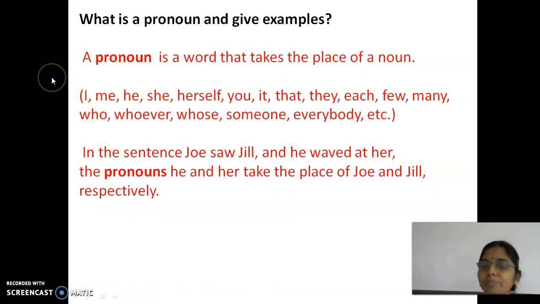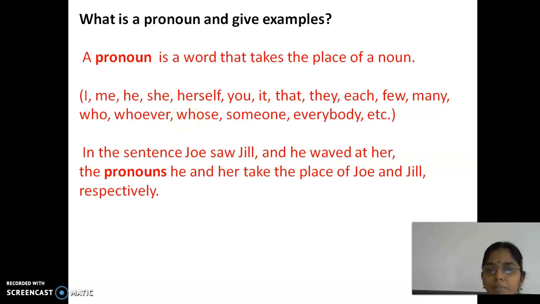What is a pronoun actually? In your own words, you can express what a pronoun is, right? A pronoun is a word that replaces a noun, that takes the place of a noun. So many examples we can say. Few examples are I, me, he, she, herself, you, it, they, that, each, few, many, who, whoever, whose, someone's, everybody. So many are there, right?